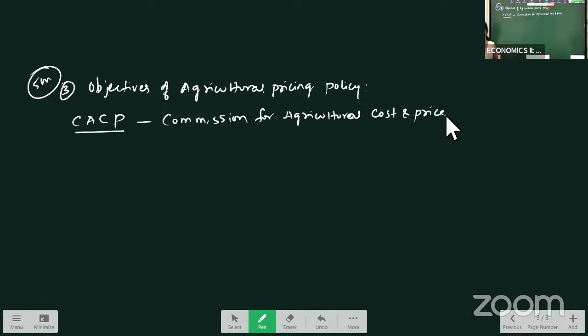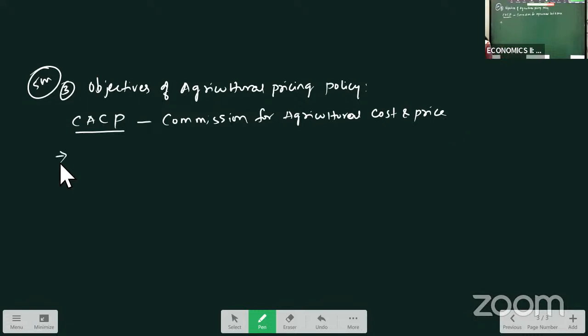So what are the objectives? They have introduced this pricing policy. This pricing policy differs from one country to another country, right? In developed countries, the major objective of pricing policy is to prevent drastic fall in agricultural income. But in developing economies, the pricing policy was introduced for various reasons. Now let us see what are all the objectives of these agricultural pricing policy.